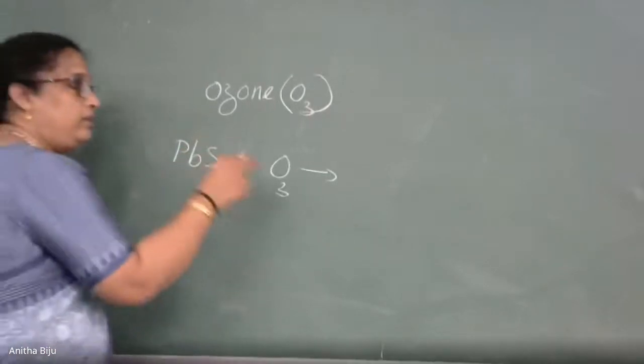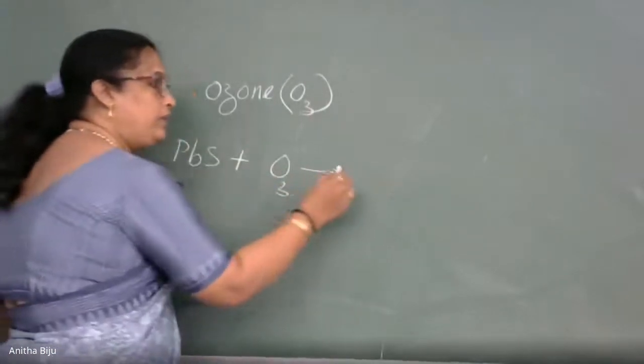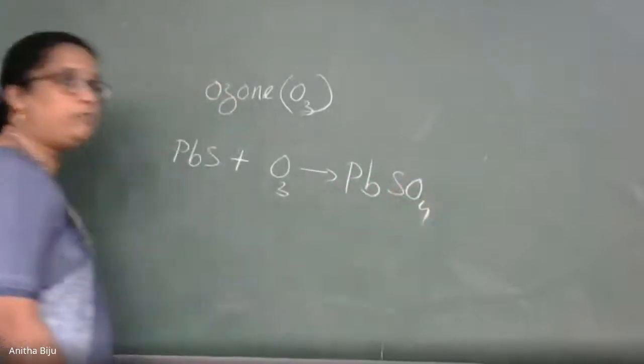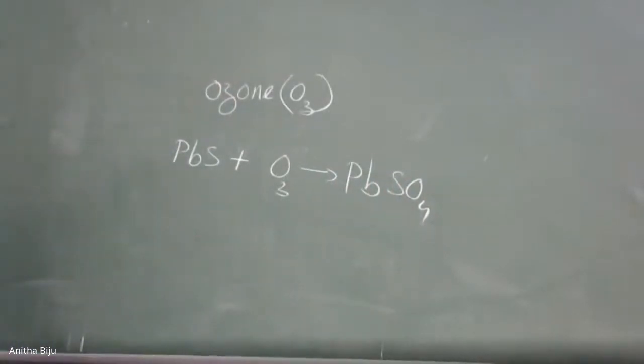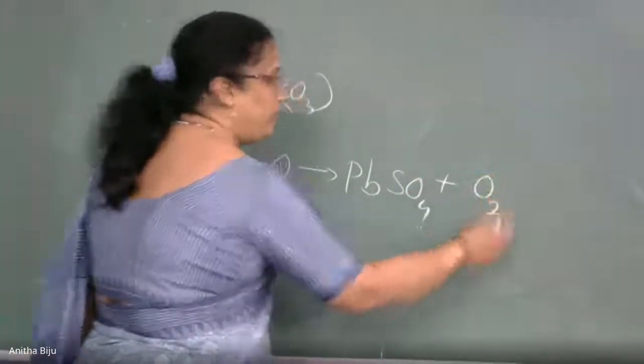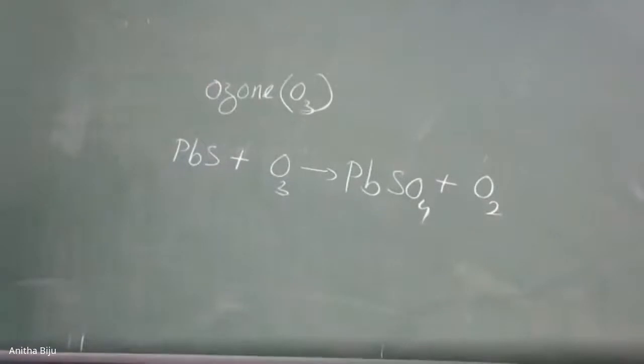And the dioxygen reacts with this forming PbSO4. This is one product. And the second product is the main product of ozone, that is O2. PbSO4 and O2. This is the reaction that takes place.